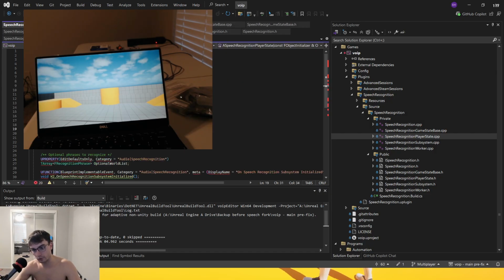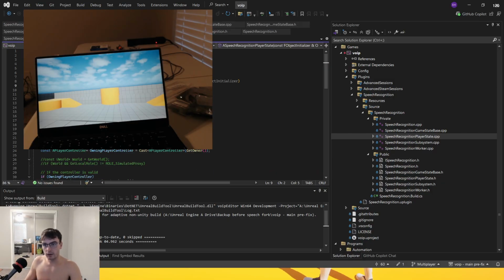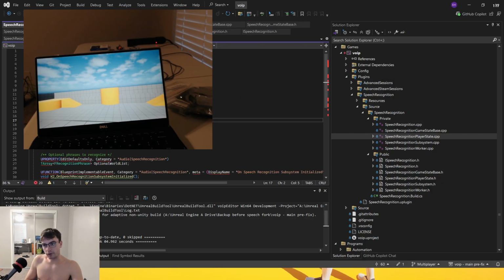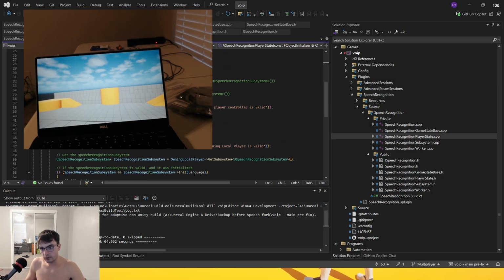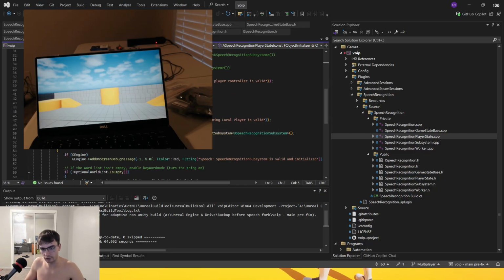So what did I do? I just created a public constructor. Boom. Project builds. The project builds, and then in the player state, I added some extra checks that I didn't like how it was written in the plugin. It was a lot of multiple conditions together like this, but I didn't like it.